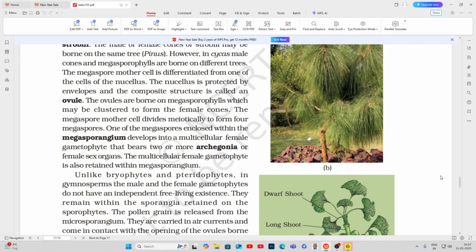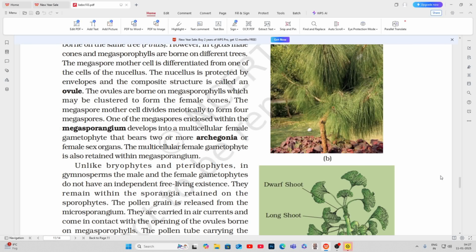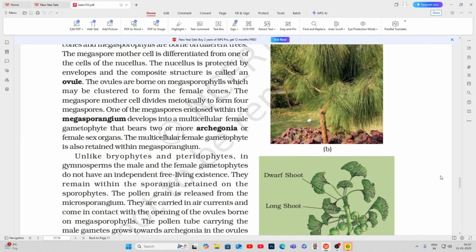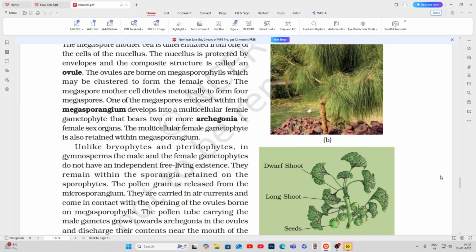The megaspore mother cell is differentiated from one of the cells of the nucellus. The nucellus is protected by envelopes and the composite structure is called an ovule. The ovules are borne on megasporophylls, which may be clustered to form the female cones. The megaspore mother cell divides meiotically to form 4 megaspores.